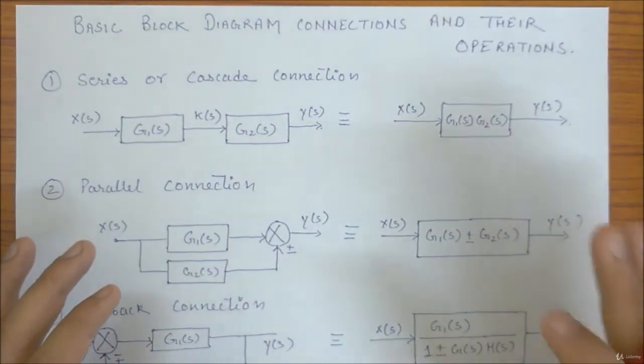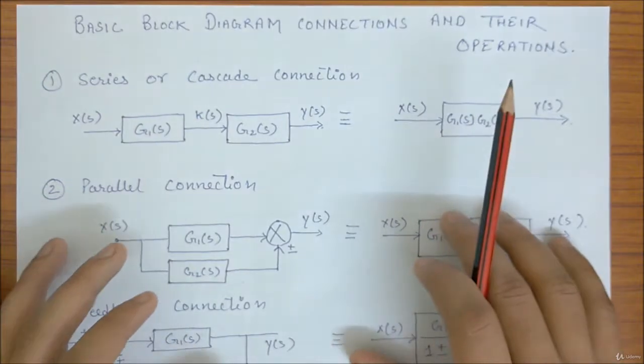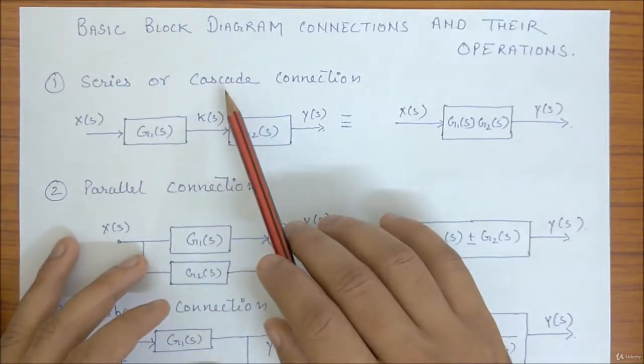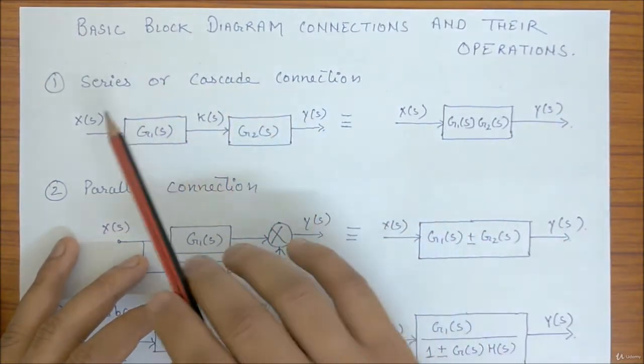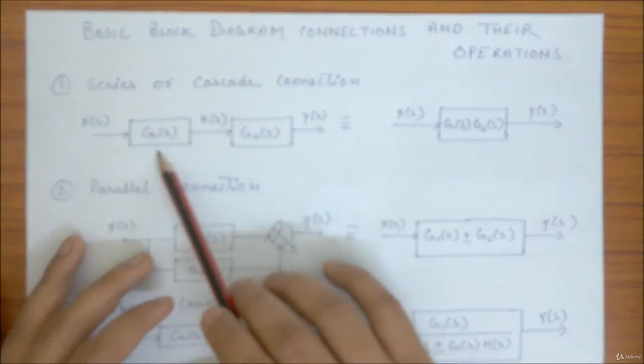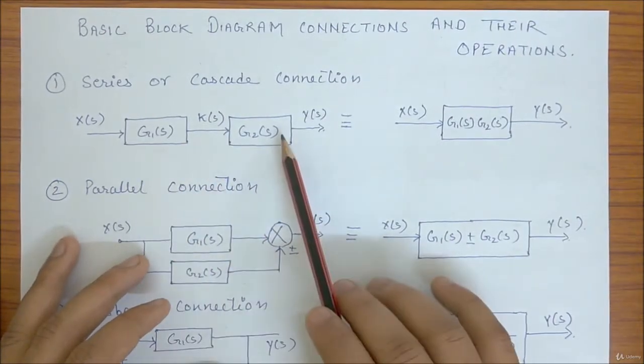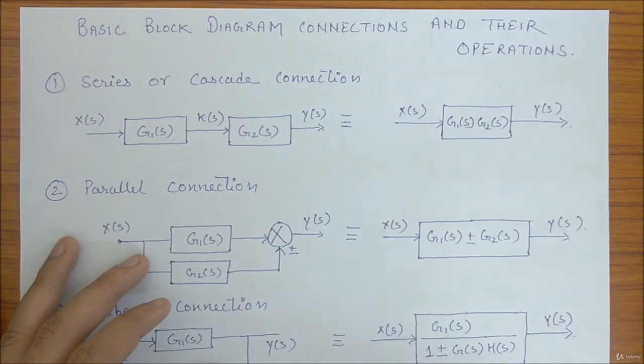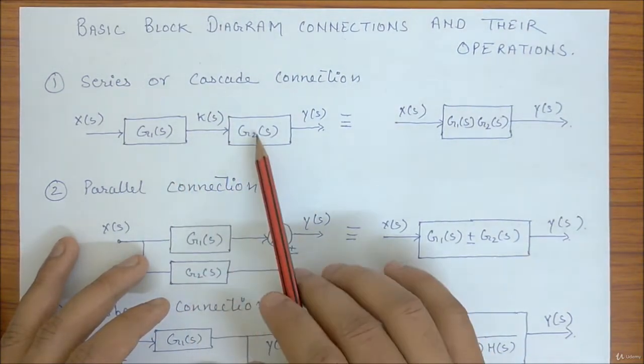So I'll take the first connection, that is called series or cascade connection. Series or cascade connection means there will be two blocks one after the other in one path. This is called series connection.